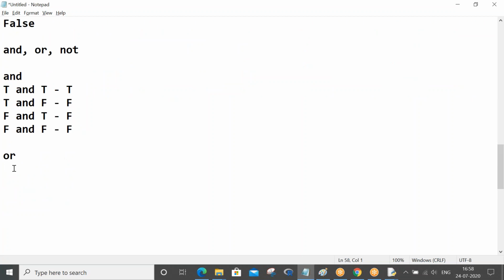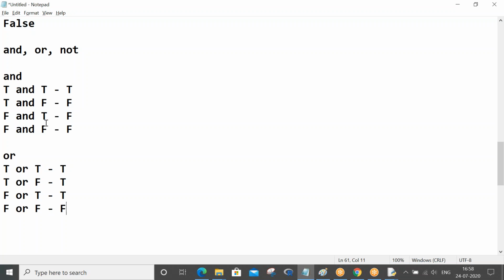Now when it comes to the OR case, T or T, that is true, T or F, that is true, F or T, that is true, F or F, this is false.